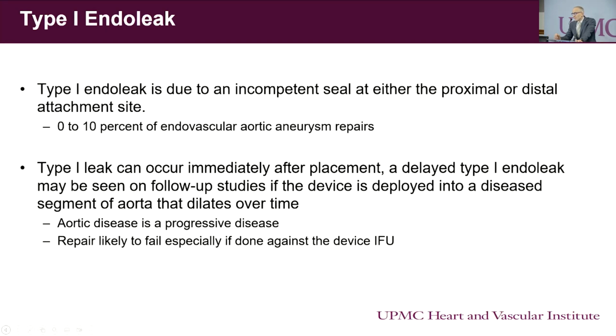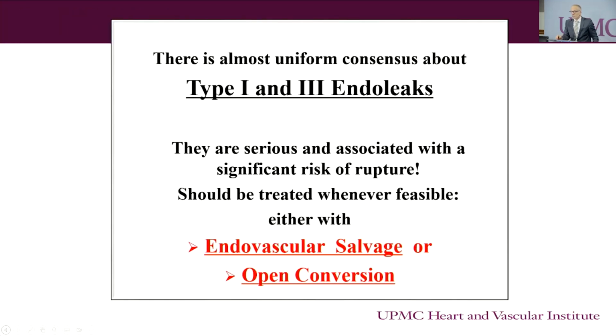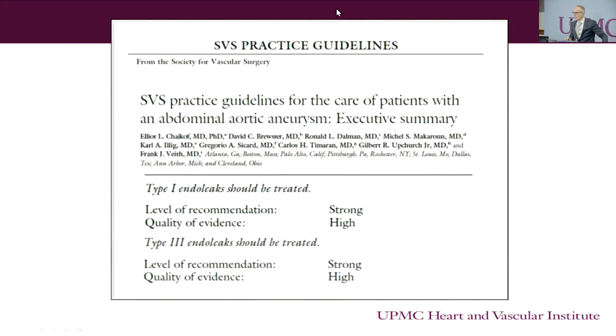It can occur either immediately after placement or in a delayed fashion, and this is typically seen if you are deploying the device in a diseased segment of the aorta, and that segment will dilate over time. It's always very important to remember, as Mike had mentioned earlier, that aortic disease is really a progressive disease, and repair is likely to fail, especially if the repair is done against the device instructions for use. So there's almost uniform consensus that a type 1 and 3 endoleak need to be repaired because of the risk of rupture, and this is reflected in the current guidelines of the SVS.